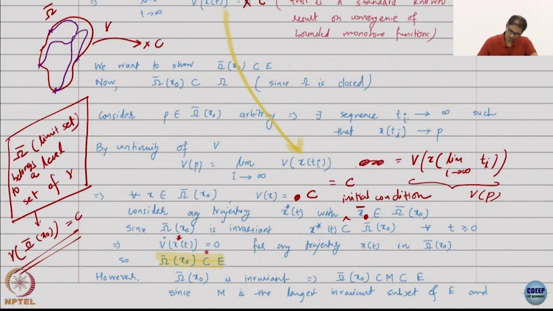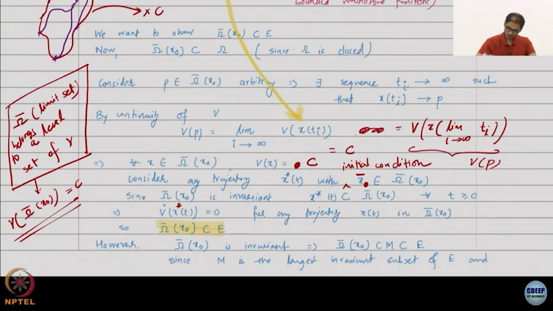That should be very obvious, because V does not change in omega bar, and V does not change in E. Therefore, omega bar has to be a subset of E. It may be the same size, but it can't be bigger, because E is the set where V dot is equal to 0. So E is the largest possible set where V dot is 0. So omega bar is definitely inside E, excellent.